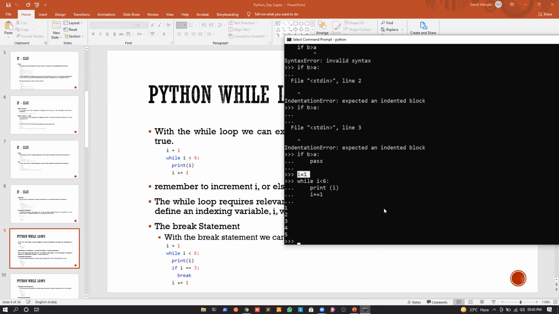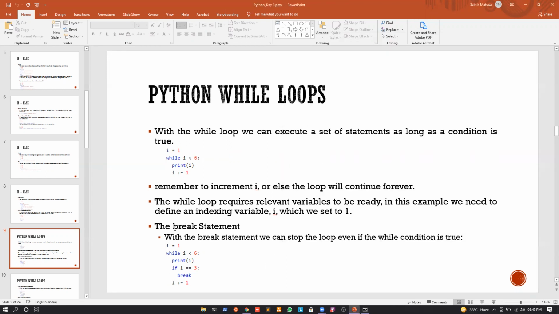So whenever we want to execute a while loop, first and foremost the first thing that we should do is declare the indexing variable, right? And what's the second important thing? We should remember to increment the value of I after every iteration. These are the two important points. Next thing is a break statement.